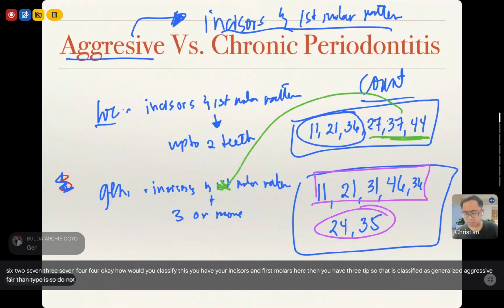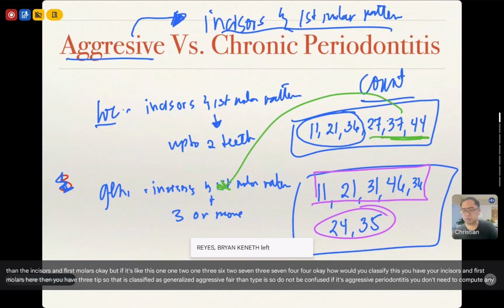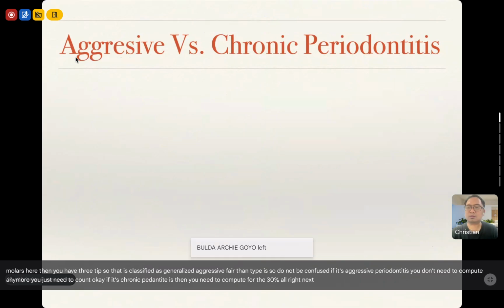So do not be confused. If it's aggressive periodontitis, you don't need to compute anymore. You just need to count. If it's chronic periodontitis, then you need to compute for the 30%. All right. Next.